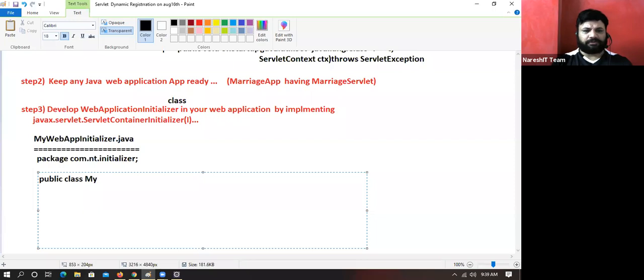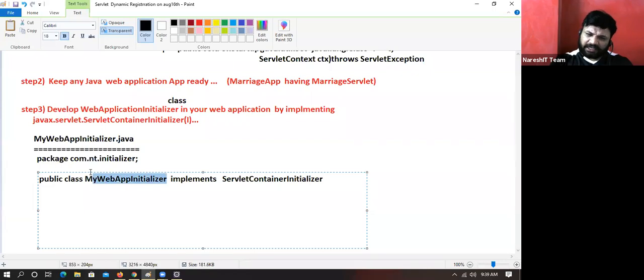Public class MyWebAppInitializer implements ServletContainerInitializer. It's a completely user-defined class, any name you can take.